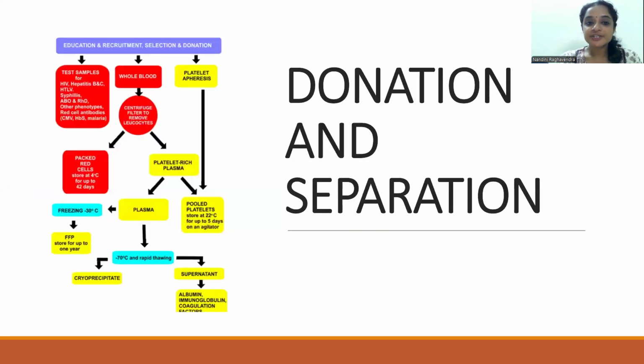So when we talk about donation and separation of the blood products into different components, we need a donor who has to be tested, who needs to undergo a thorough general physical checkup. The person has to be tested for hemoglobin and hematocrit levels to rule out the presence of anemia, and also certain tests for bloodborne infections such as HIV, HBsAg, HCV, syphilis, malaria, CMV. And after this, when the donor donates the blood, the whole blood is obtained, which can be centrifuged and filtered to remove leukocytes, and various blood components can be separated out.